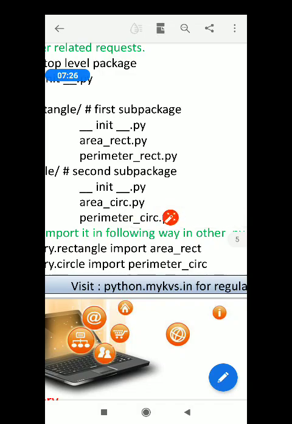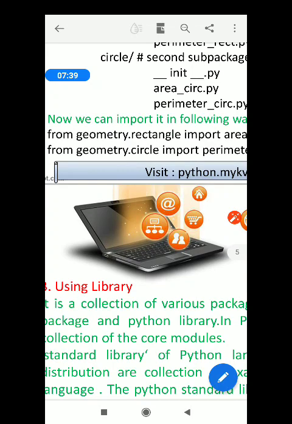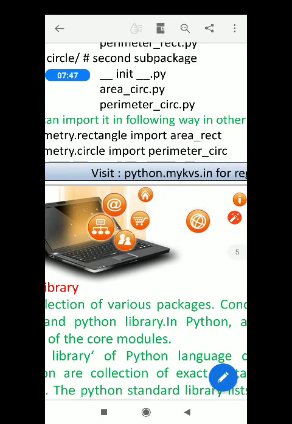Now what this area underscore rect is, it is an already created file that you want to import here, that's all. Similarly, another example: from geometry dot circle, because geometry is the package name and circle is the sub package name, import perimeter underscore circ.